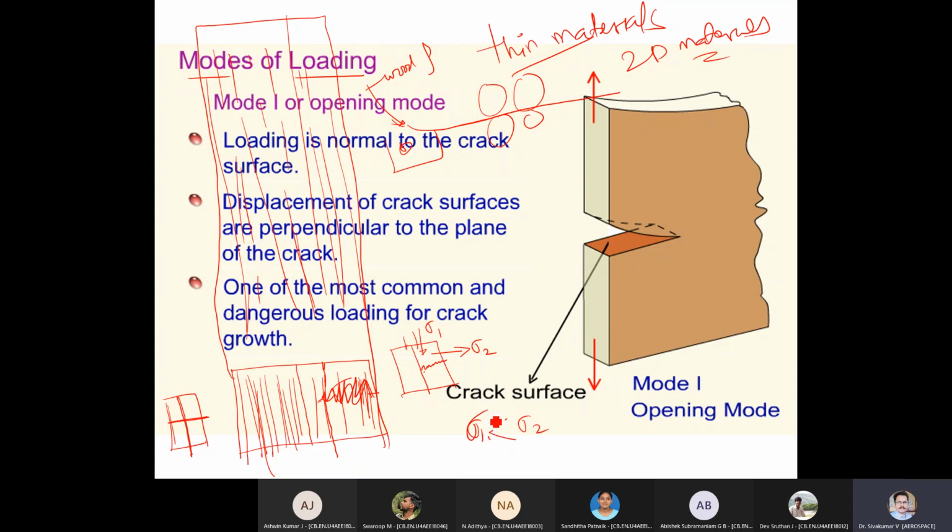Now there are two cracks. One crack is here, another crack is here, both the same dimension. Let us say both are subjected to the same load. Which crack will fail quickly, crack 2 or crack 1?